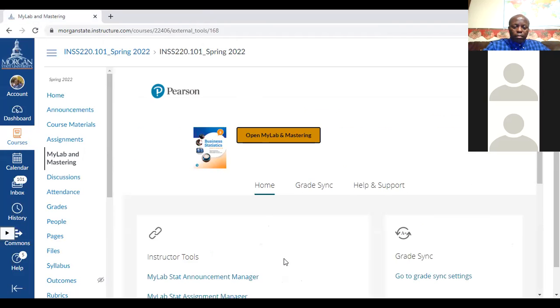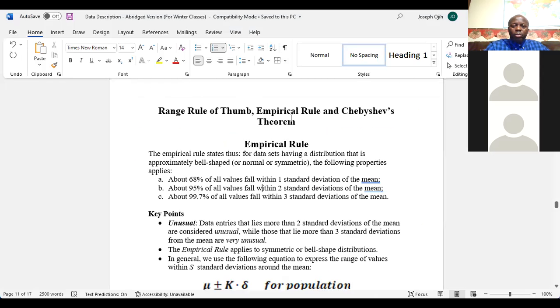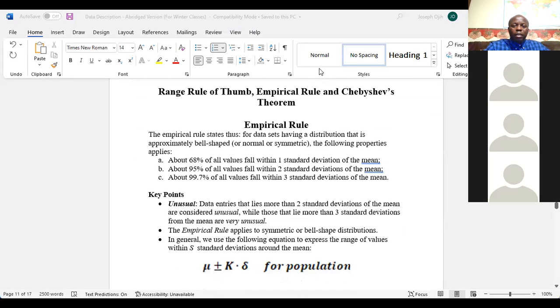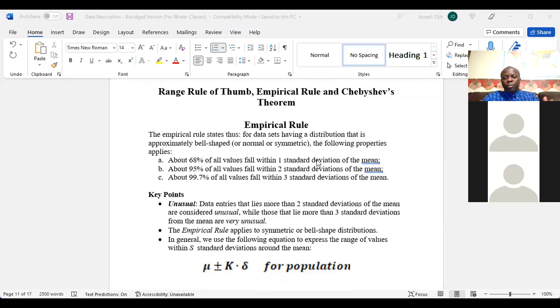Now, let's begin. Tonight, we round up data description by looking at the Empirical Rule and Chebyshev's Theorem. According to the Empirical Rule, it is applied especially to a data set or distribution that is normal, that is considered normal. That's where it applies.